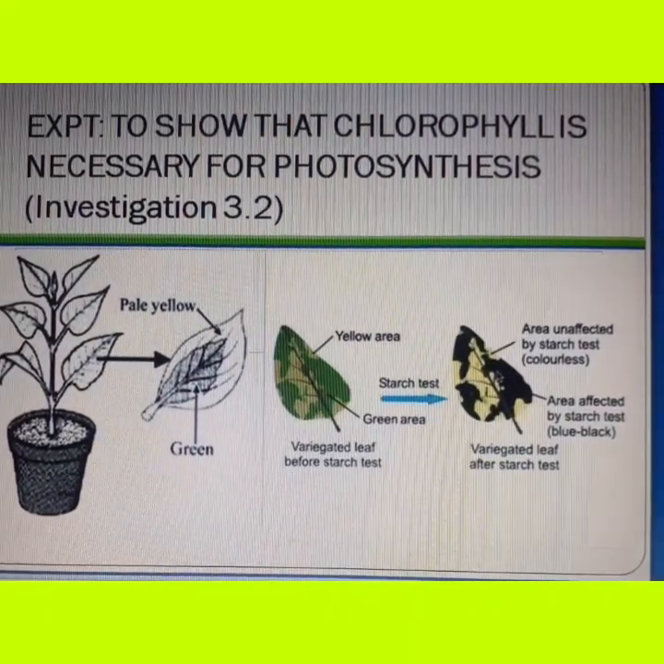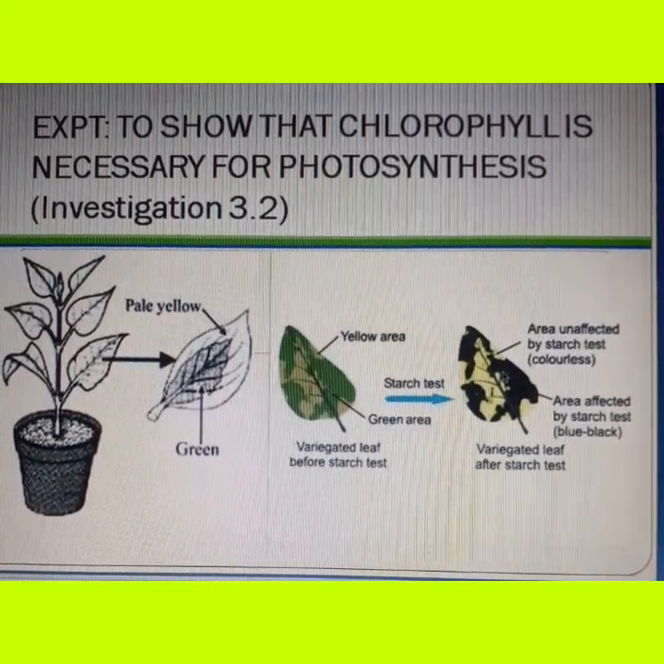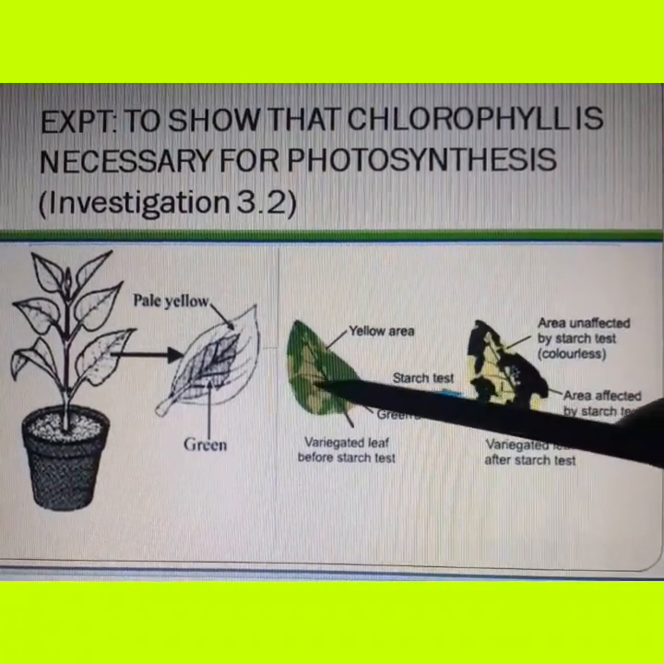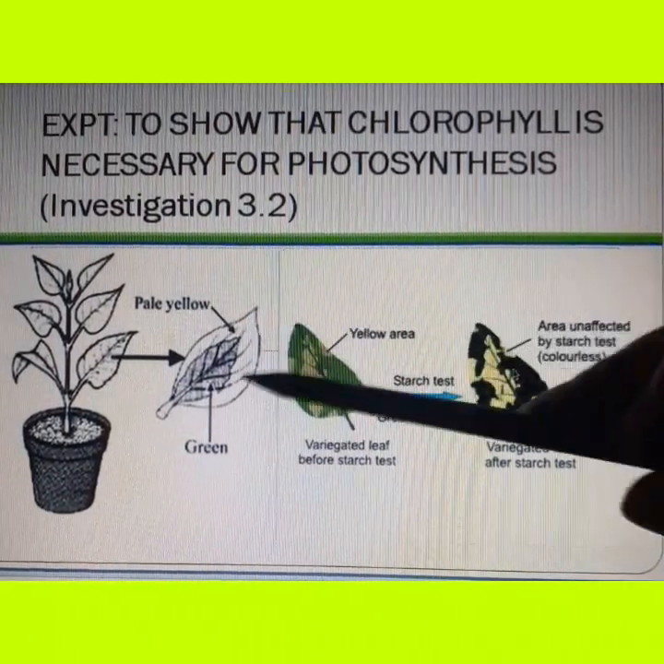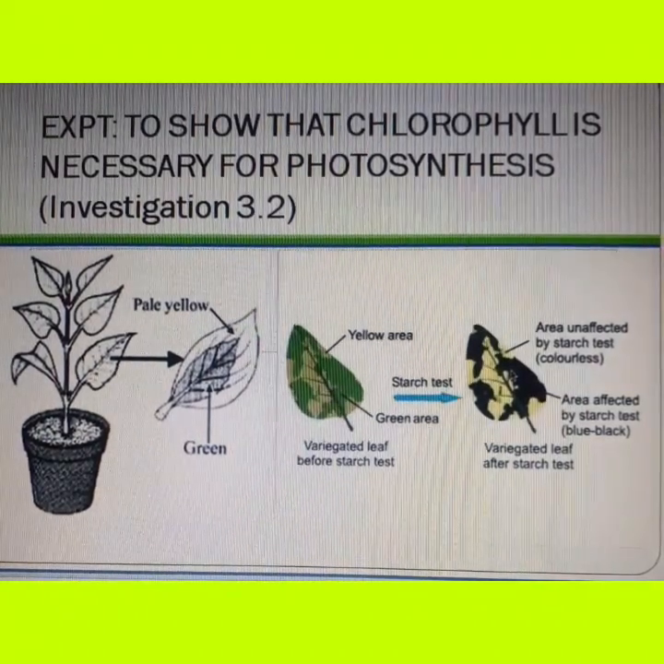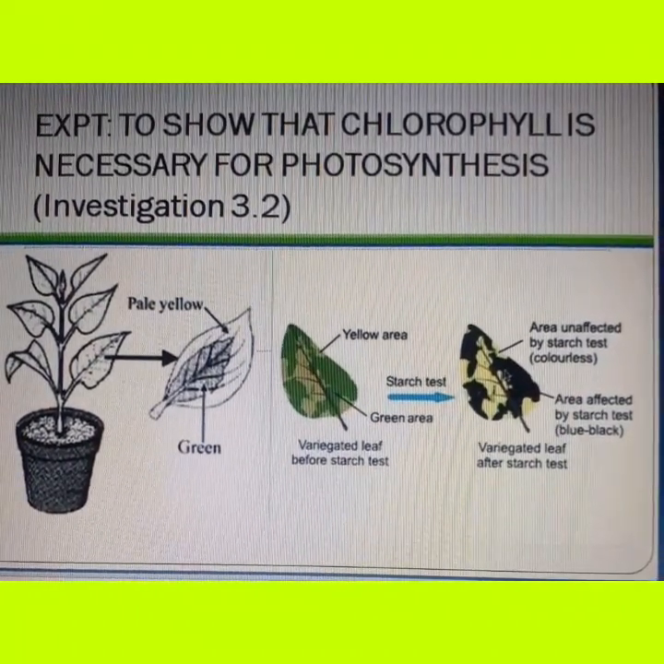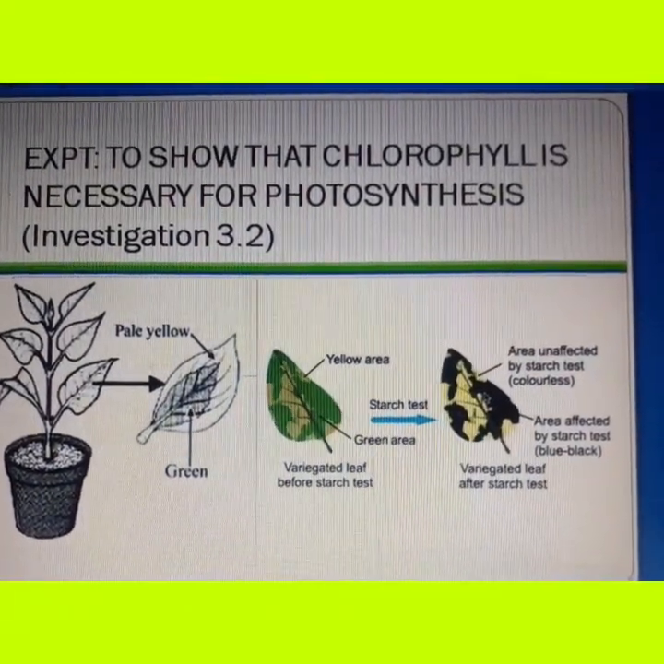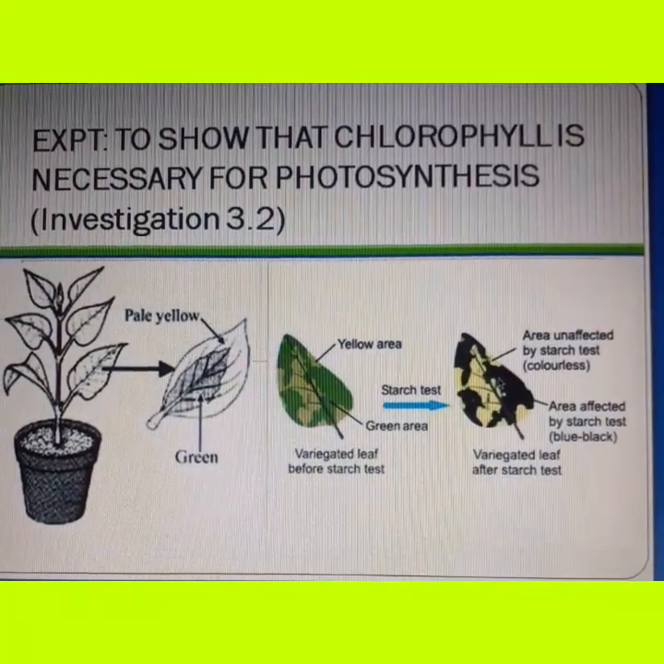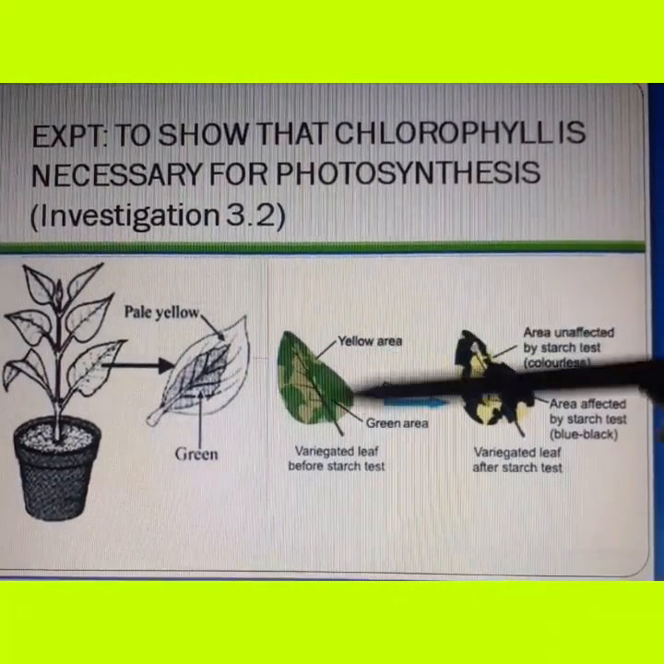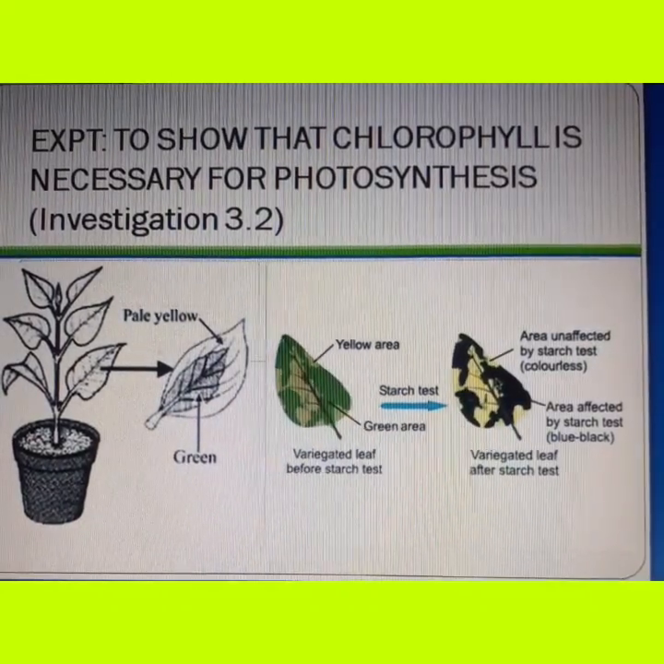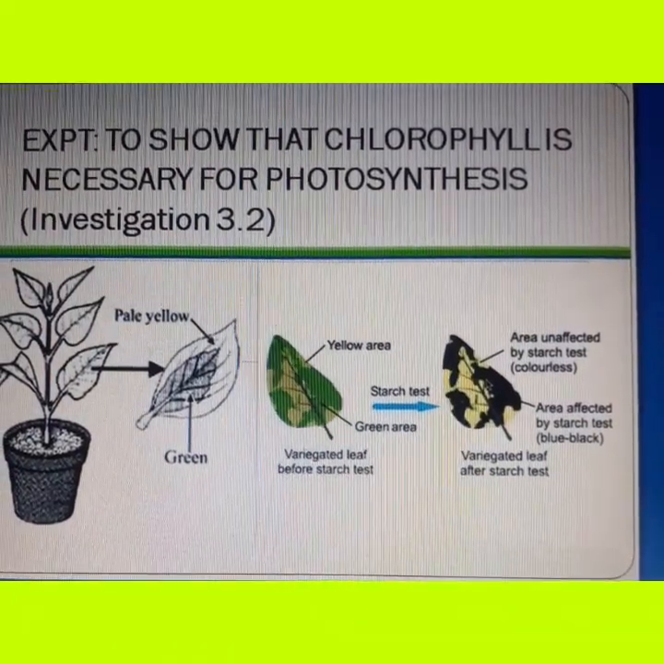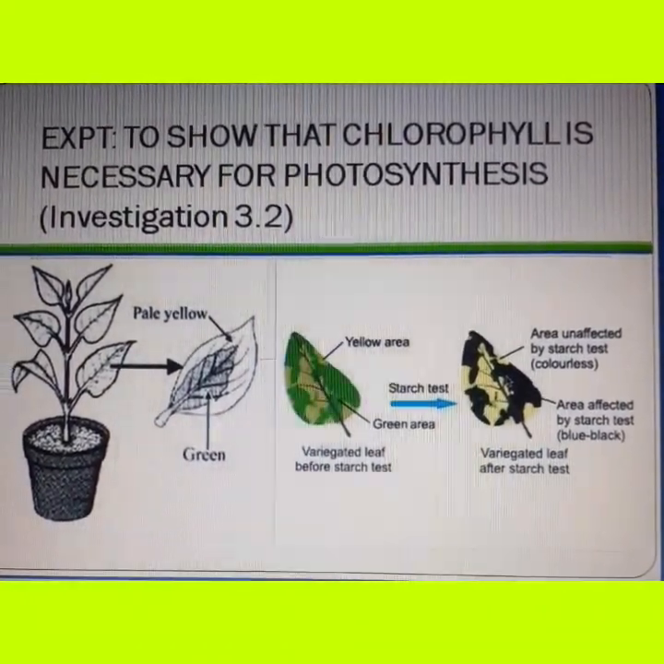The green parts of the leaf, when iodine is put on them, turn blue-black in color, whereas the non-green parts, that are yellow in color, when a few drops of iodine are put on them, remain brownish. So with the help of this experiment, we would like to conclude that starch is formed only in those parts of the leaf which are green in color. Hence, we can show that chlorophyll is necessary for photosynthesis to take place.